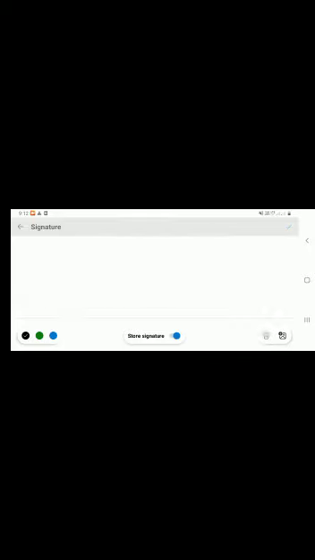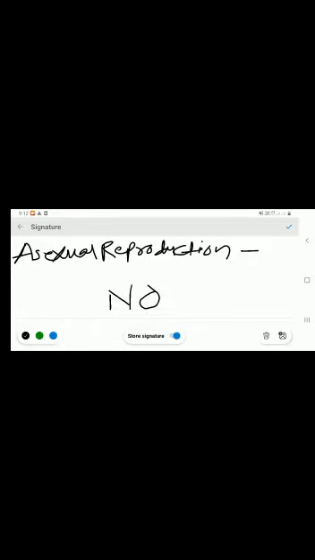See, what is asexual reproduction? If the process of formation of a new organism by an organism of the same species without involvement of gametes, it is called asexual reproduction. See, formation of new organism. New organism is formed. I'll say NO. NO means new organism. New organism is formed.